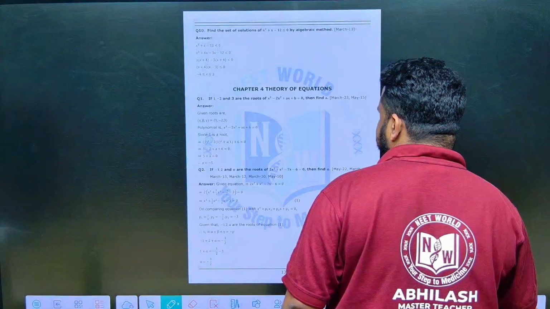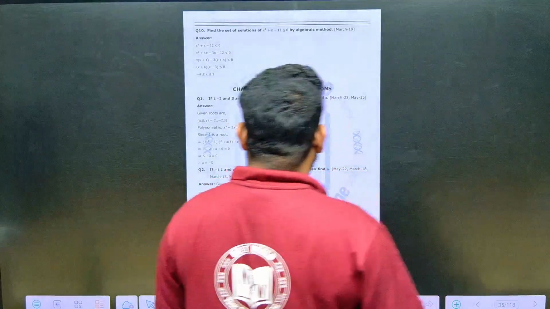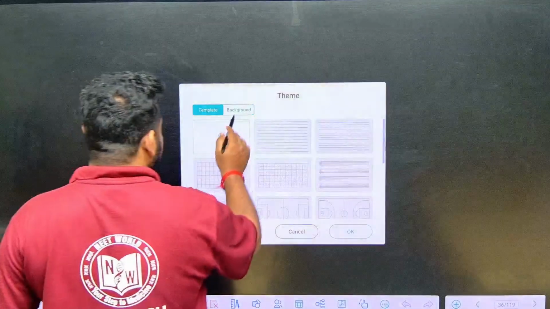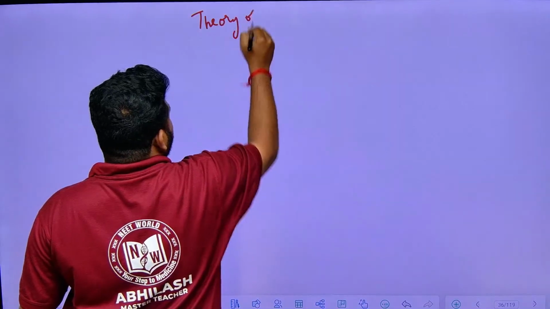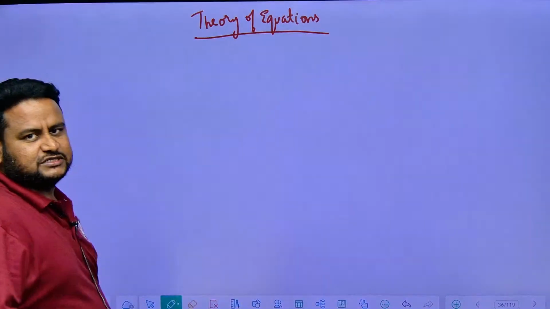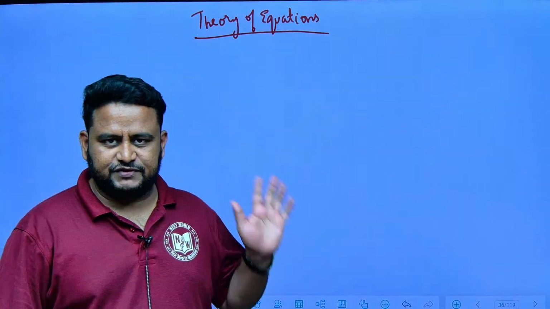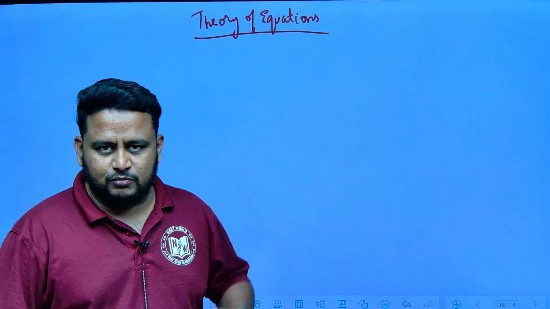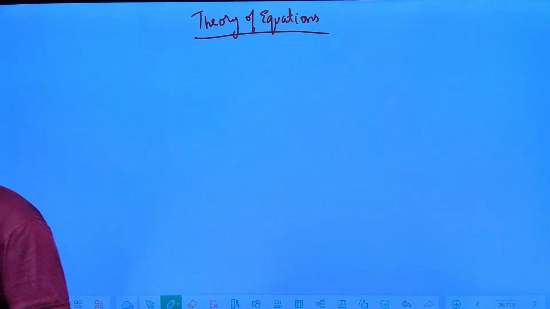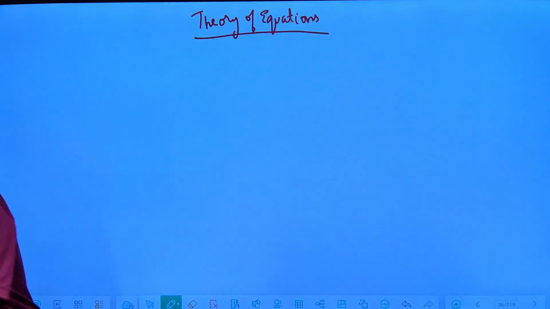Let's move to the next chapter, that is theory of equations. So for today we will be doing theory of equations. After this, in tomorrow's class we will be completing the next 4 chapters, that is VSAQs. So we are doing most of the VSAQs from the first 4 chapters today, and tomorrow the remaining 4 chapters. Clear friends? Like this we will be doing it for 2B also. Later we will be doing for 1A and also 1B. Clear?